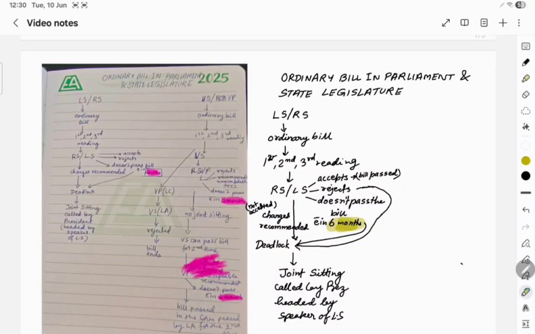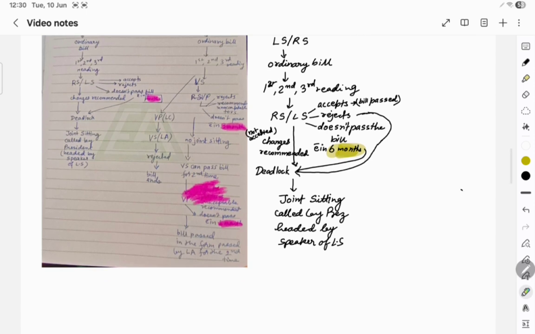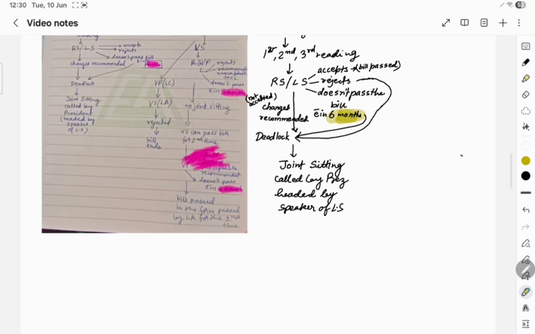We'll be trying to understand, in a simple way, how an ordinary bill is passed in Parliament and the state legislature, and we'll learn the major differences between the two. So if the bill starts in Parliament, in either the Lok Sabha or the Rajya Sabha, it being an ordinary bill, the first, second, and third readings will be done.